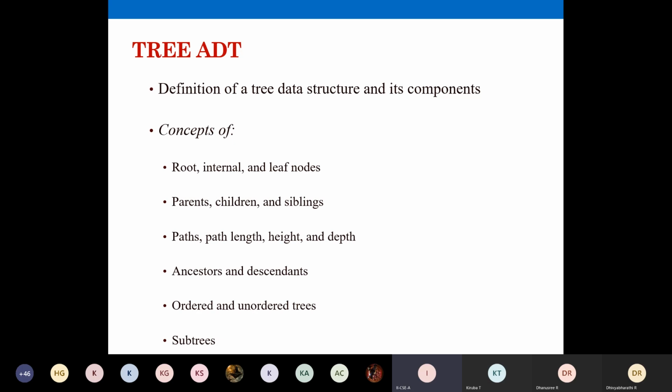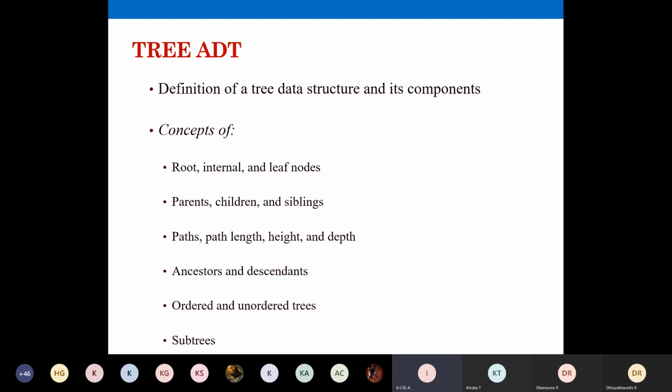And today you can take your notes clearly. There are many terminologies you are going to see, and only then will you go in for the problems. Today we are going to see only basic terminologies. So the tree ADT: we are going to discuss what is a tree, and then concepts like the parts of the tree. Root node: what is a root node? What is an internal node? What are external nodes? Leaf nodes. What is the parent, child, sibling, and then path length, height, and depth of a tree.